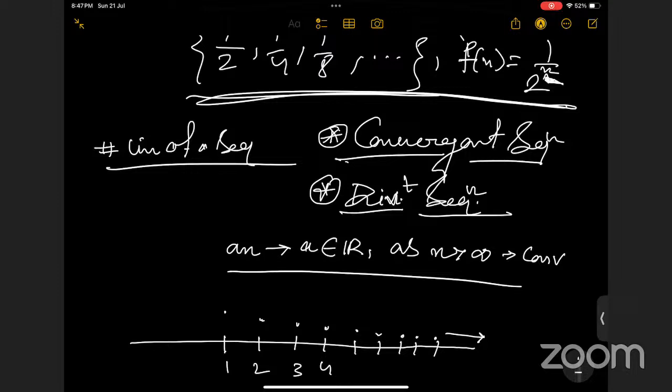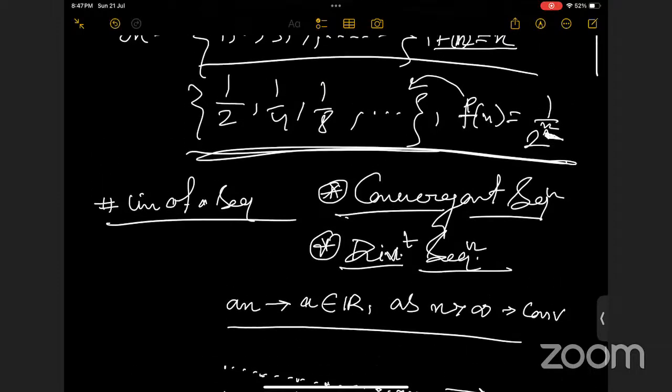If you plot the graph using this function, it is something tending to 0, right? Yes, ma'am. So in this case, we will say when n tends to infinity, our f of n tends to 0, right? Yes, ma'am.